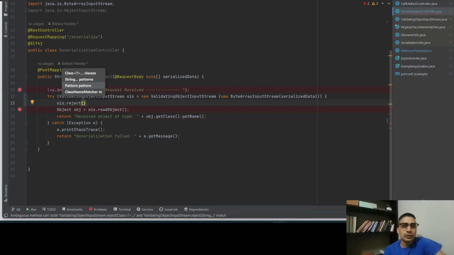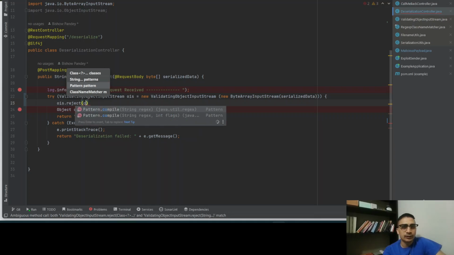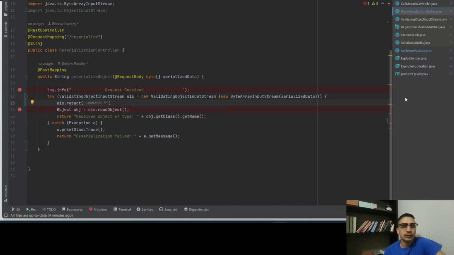Let's say, reject anything coming from com.docker.example.maliciouspayload, or I could just use a wildcard here.